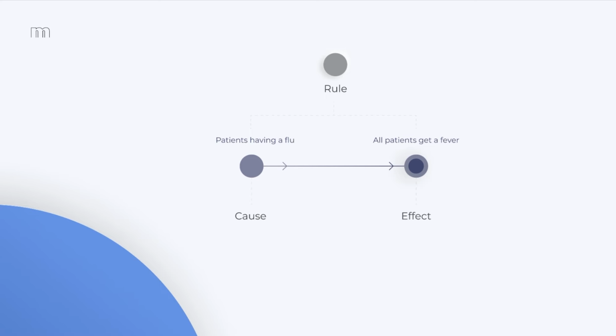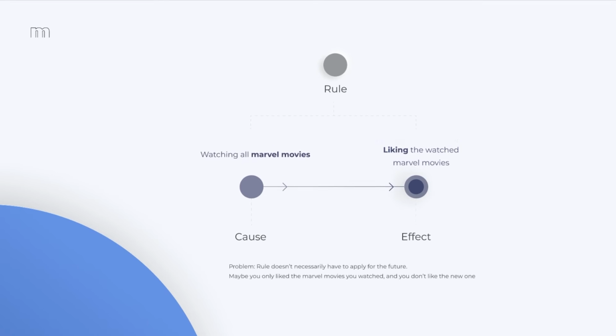However, let's look at another example. Let's say we watched all the Marvel movies in the past, which is our cause, and we liked all of them, which is our effect. We could now form the rule that we love all Marvel movies. The problem is that we don't know if this will still apply in the future. Maybe we only liked specifically the ones we watched and not the new ones. So induction has always a chance of wrong conclusions.